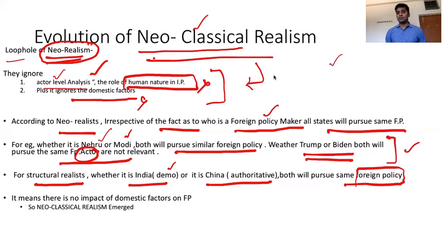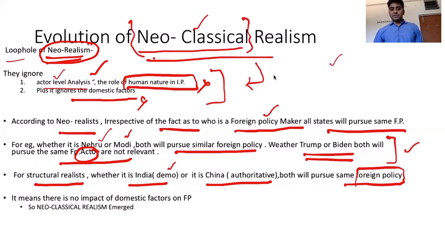That is, they always seek power. So this is what they said. First, they ignored the domestic factors, they ignored human nature, they ignored the foreign policies. This was heavily criticized by neoclassical realists, and as there is a loophole in this, they came out with a new school called neoclassical realism.